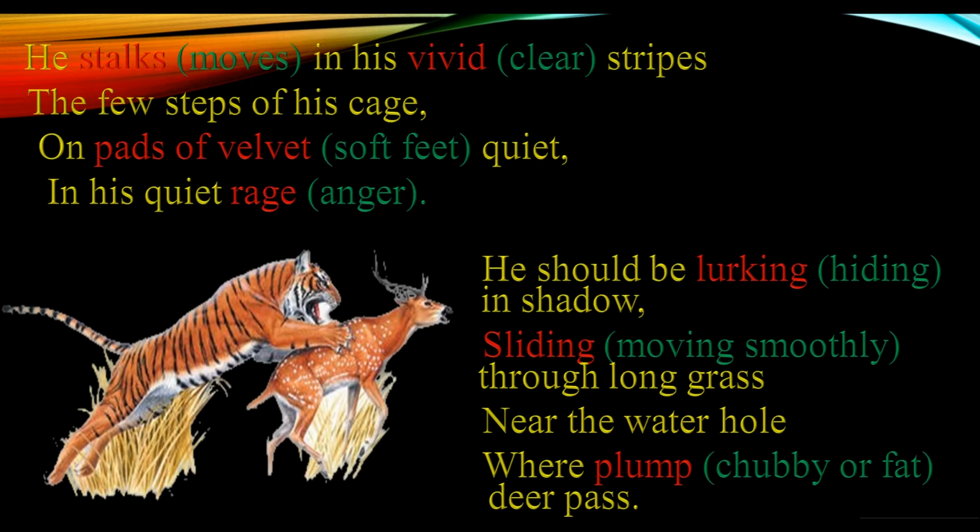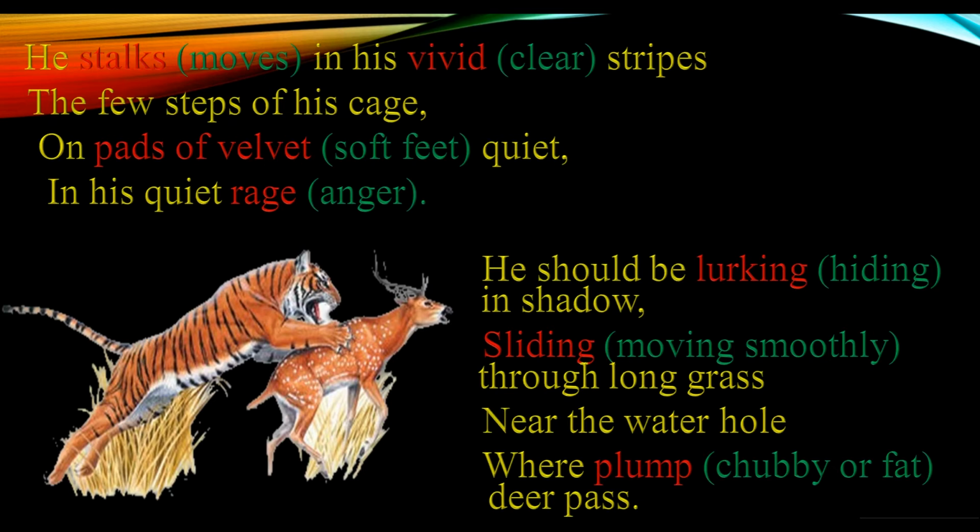The few steps of his cage. This word cage, in Hindi we call it pinjra. This word cage clearly tells us that we are talking about the tiger that is in the zoo. On pads of velvet. These pads of velvet means, you might have noticed, when the tiger walks, it does not make noise. Very quietly it moves on.